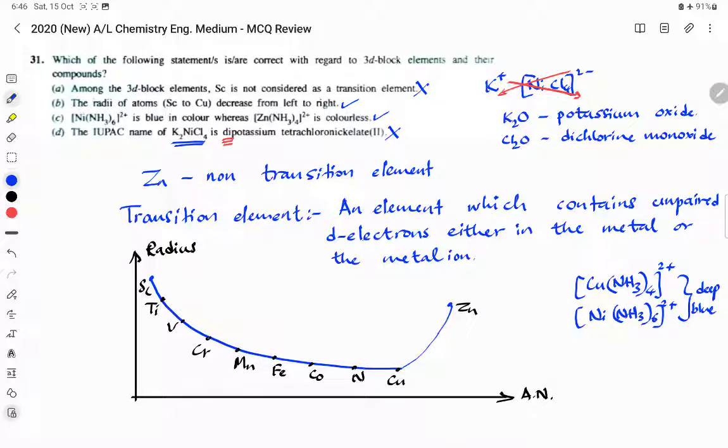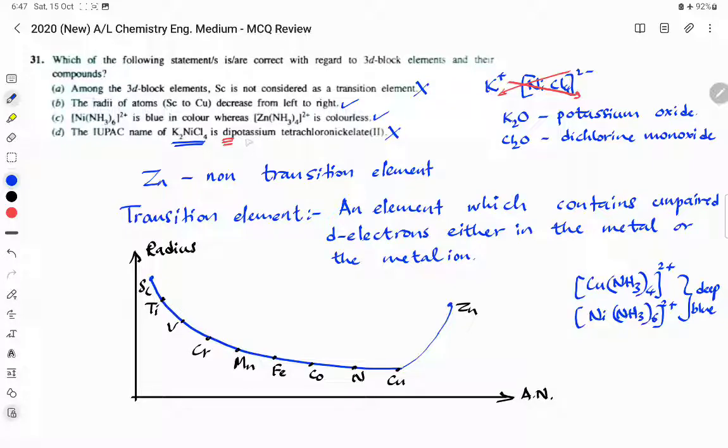That's the general rule. For ionic compounds, we don't write dipotassium monoxide, we just write potassium oxide. For covalent compounds, we have to mention the amount of the electropositive atom and the amount of the electronegative atom. So there are two chlorines, so this will not be named as chlorine oxide. This is just called dichlorine monoxide. So that's the difference. Since this is an ionic compound, dipotassium is wrong.